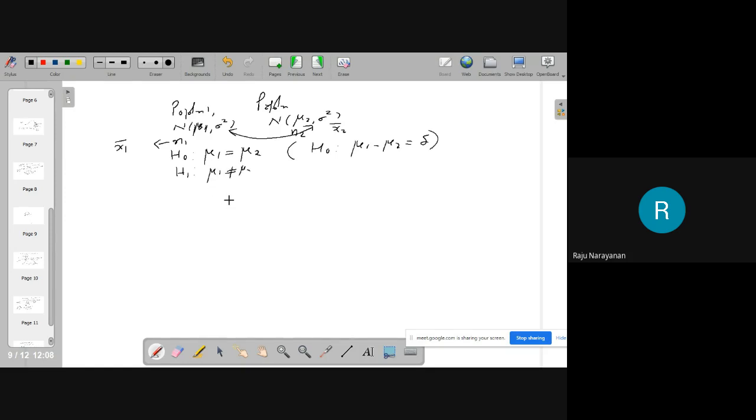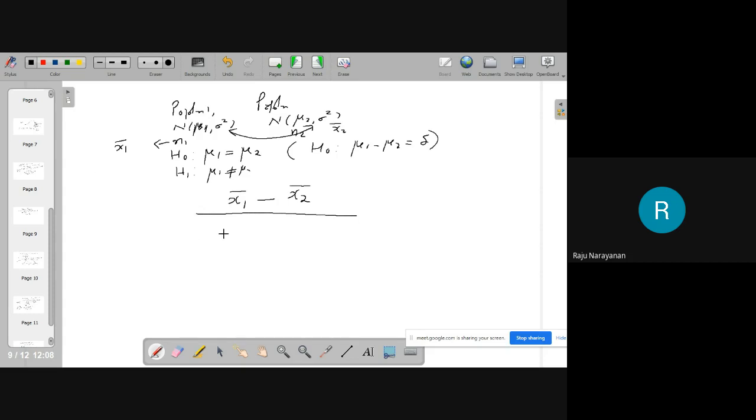Then what is the test statistic? X1 bar minus X2 bar. If this difference is very large, then they are not equal. Very logical, I am not using any mathematics. If this difference is very close to 0, then we cannot say that both are different. But here the population is different, therefore we have to standardize it. Then only we can compare, correct? Standardize it.